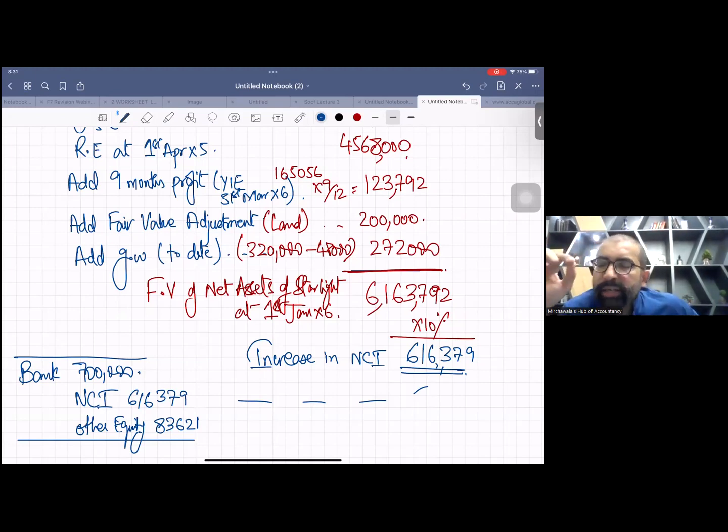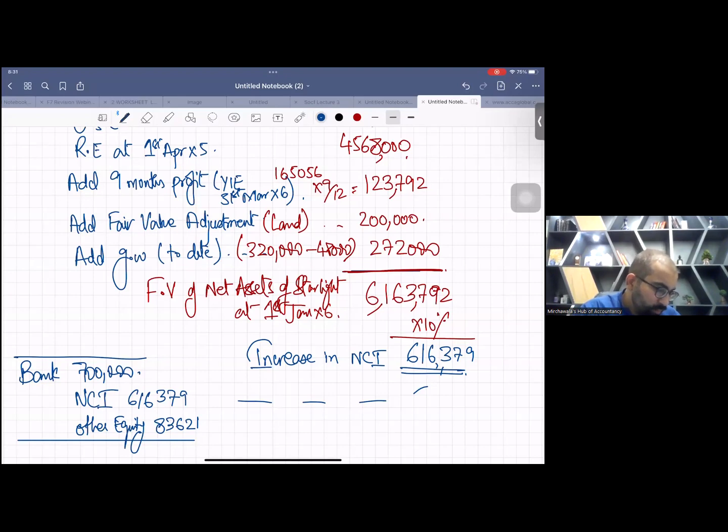Because in OCI we write those equity changes in which shareholders are not involved, and this equity change is with shareholders. This is the dealing of shares. So we are dealing with shareholders, and this equity change won't go in OCI, right? It will go directly in the statement of changes in equity.